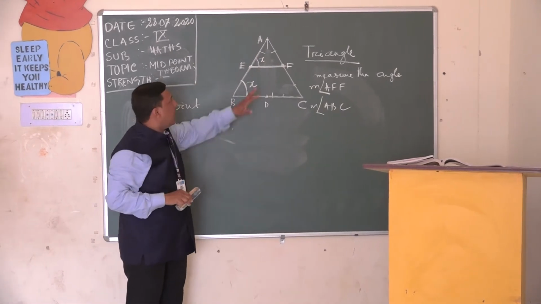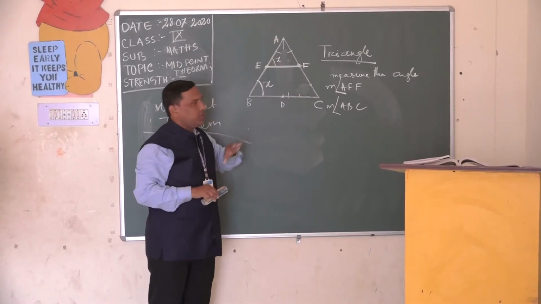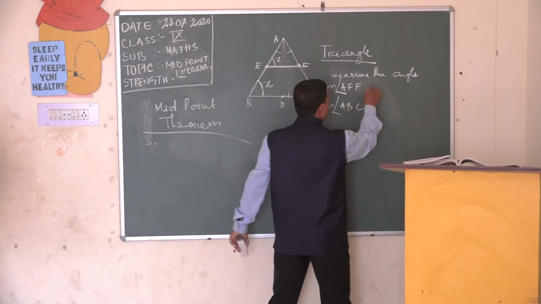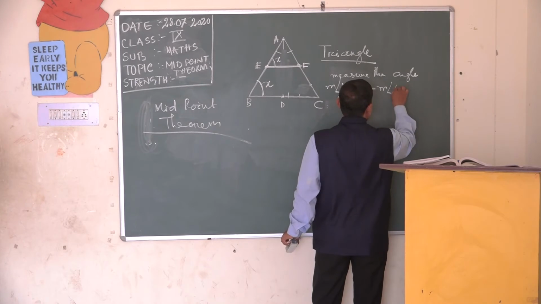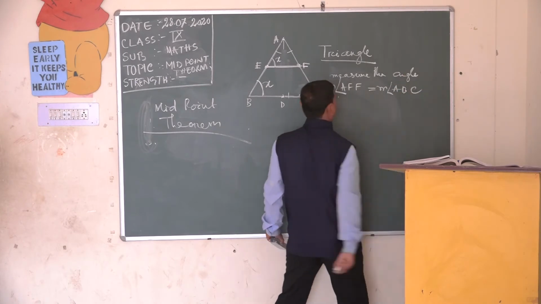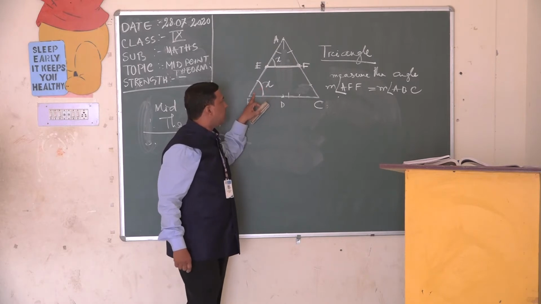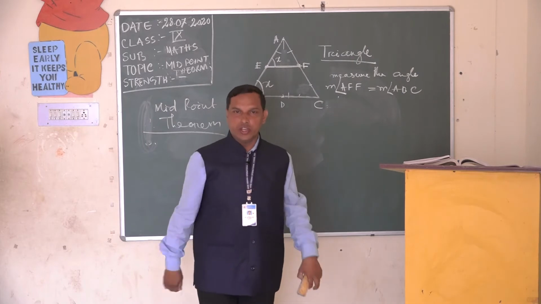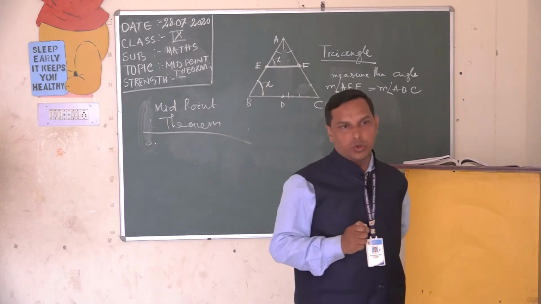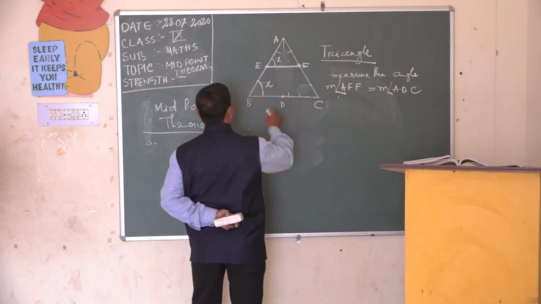We found that angle AEF is equal to angle ABC. By comparing, we get angle AEF is equal to the measure of angle ABC. Clear? So if angle AEF is equal to angle ABC, then another property is there. Can you tell me which property it shows?